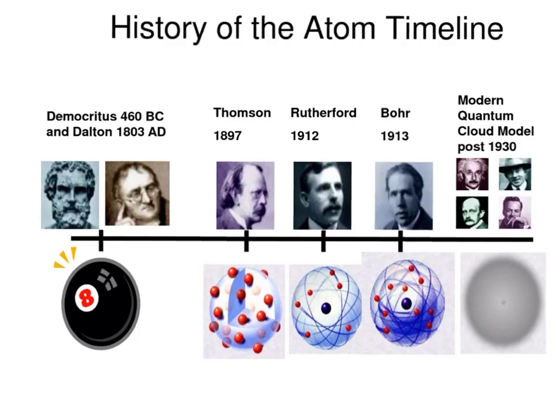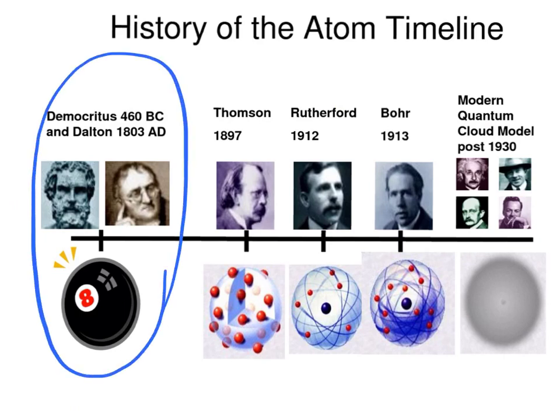So you're looking here at the timeline of how the idea of an atom evolved through time, what an atom looked like and the parts to it, and how it changed. At first, we already talked about Dalton and Democritus, and they basically just thought that an atom was a particle. They had no idea of what it might have been composed of. But in the late 1800s, Thomson discovered that atoms have positively charged parts, and he also discovered that they have negatively charged parts.